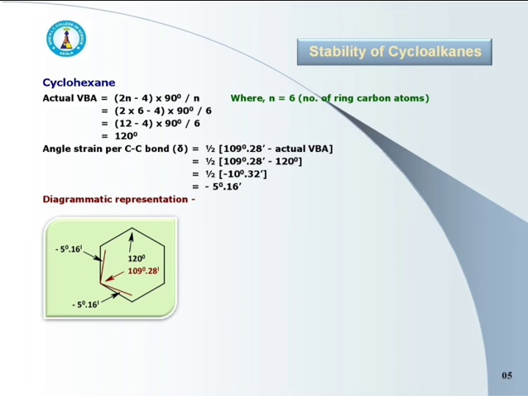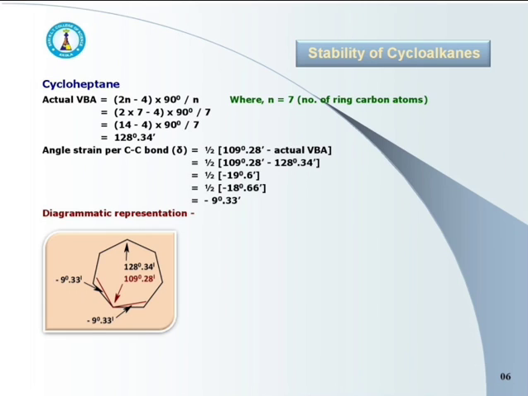In the previous three, cyclopropane, cyclobutane and cyclopentane, there is inward angle strain. In case of cyclohexane, there is outward angle strain, because the value of angle strain is negative, minus 5 degree 16 minutes. Outward angle strain indicates that carbon-carbon bonds are forced apart from each other to satisfy the geometry of the ring. This is about the calculation of angle strain in cyclohexane.